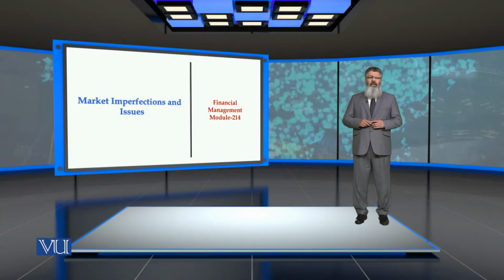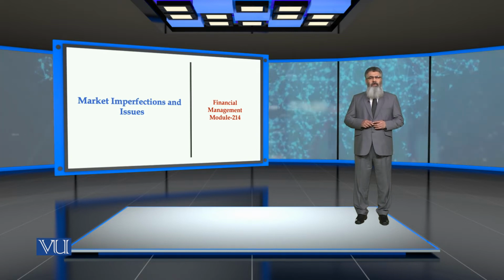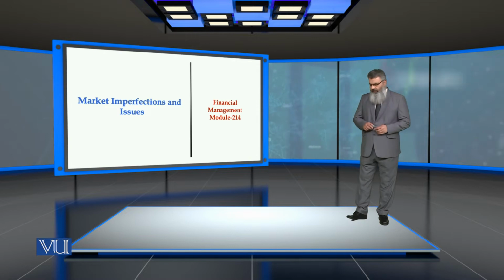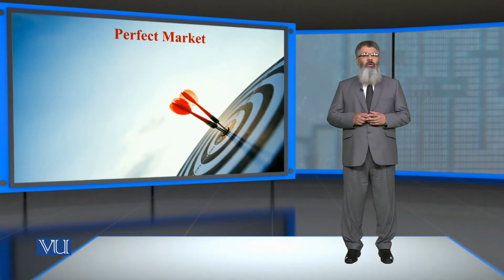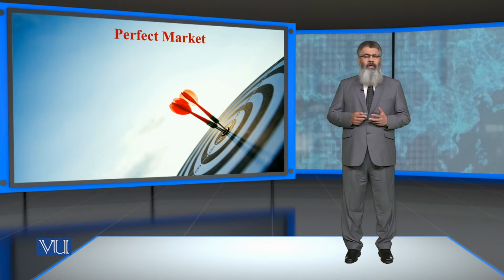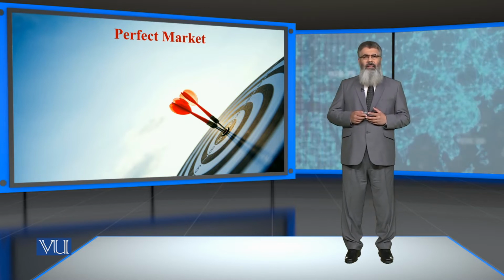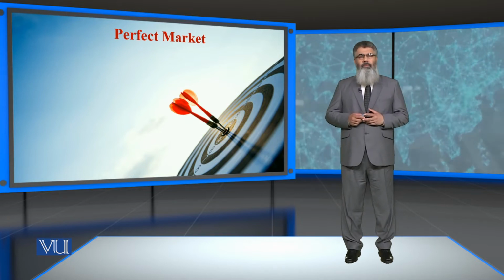Market imperfections and some issues which are there in the theory of irrelevance given by Miller and Modigliani. This is our module number 214 of the course of Financial Management. We have discussed in detail what the argument of M&M is and how it is applied, but then we talked about several assumptions which are a part of the theory of M&M. Now we are considering some of them in detail. The first one is market imperfections and other issues related to that.